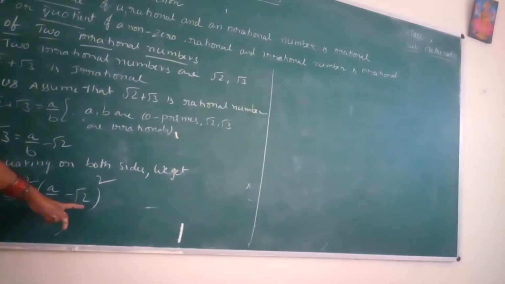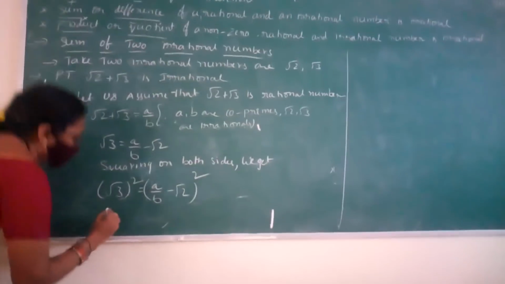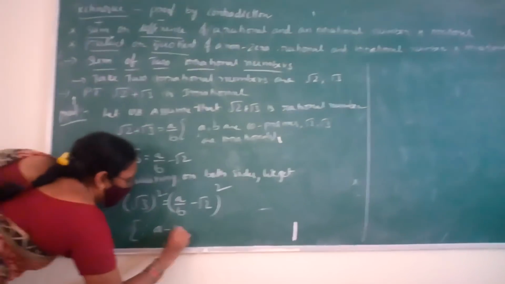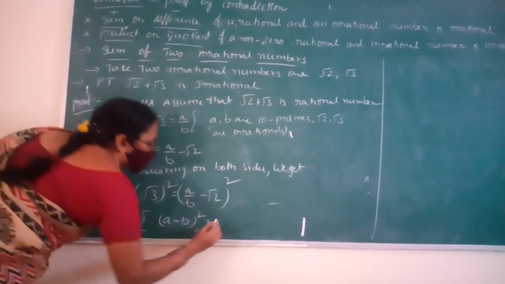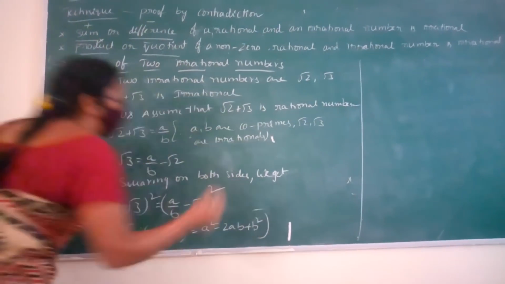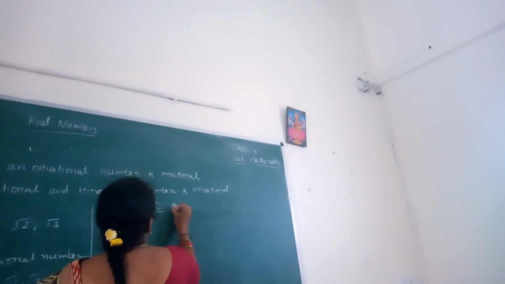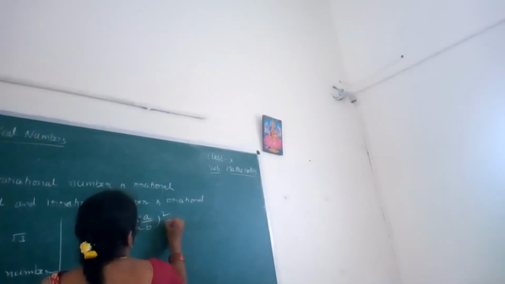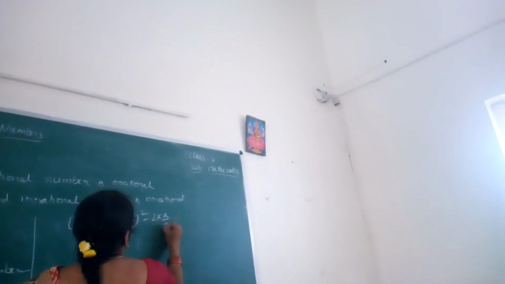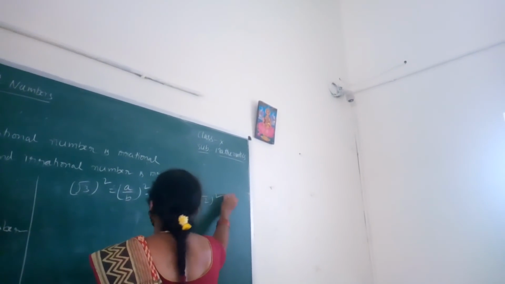This is in the form of one of the familiar algebraic formulas, (a minus b) whole square equals a square minus 2ab plus b square. Using this formula we can expand: root 3 whole square equals (A by B) whole square minus 2 into A by B into root 2 plus root 2 whole square.